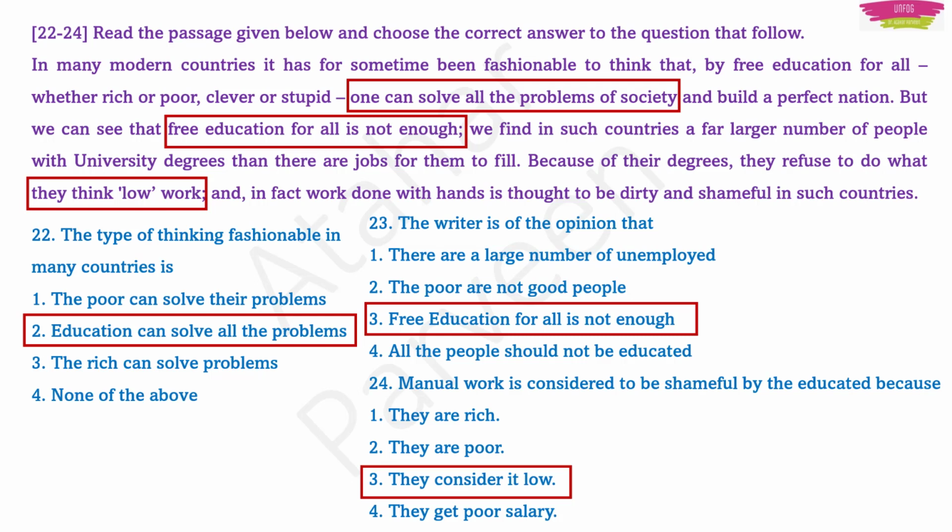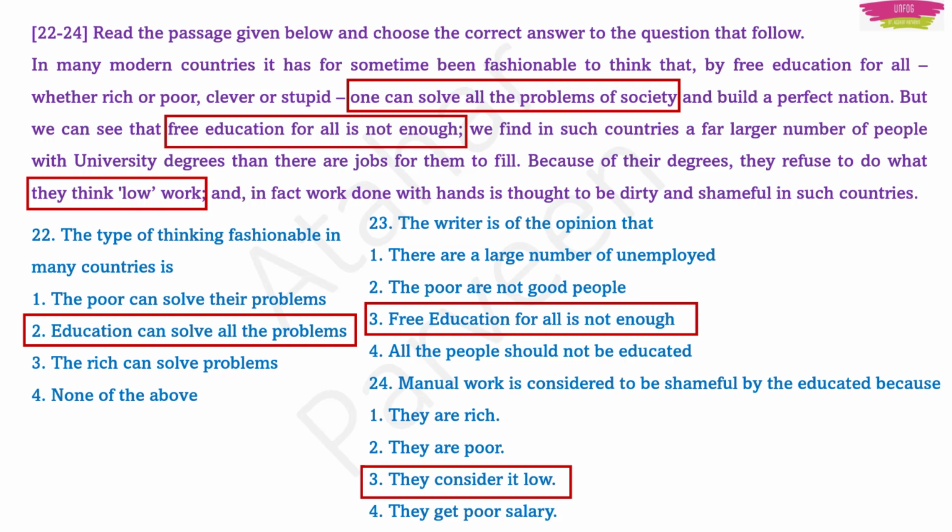What does the author want to convey by this passage? Usually that question also comes. Here the author wants to convey that in many countries people think that education is the solution for all problems. In fact, that is not the solution. Instead, it can create problems also, because there are many people with lots of degrees, but jobs for their level are very few.